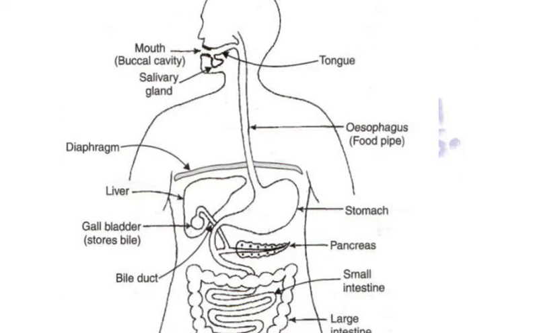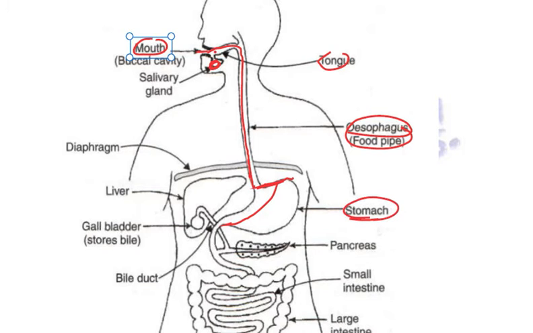Let us first of all see the diagrammatic representation of our human digestive system. This is the mouth from where intake of food takes place. We have the buccal cavity. In the neck we have these salivary glands which will secrete saliva, and we have got the tongue. From the mouth, this food enters the food pipe or the esophagus, and it will enter this J-shaped organ which is called the stomach.